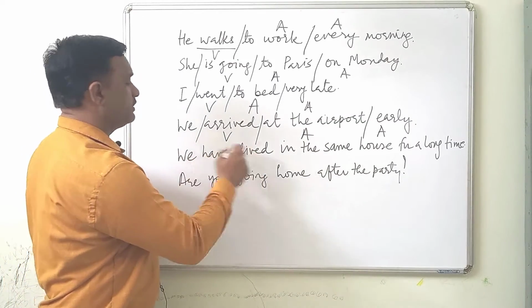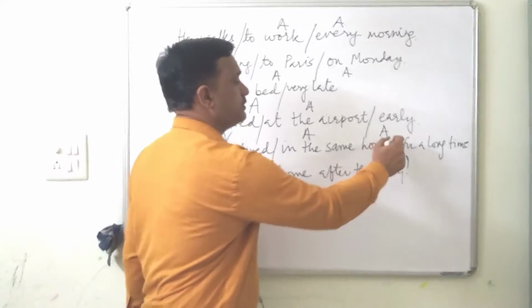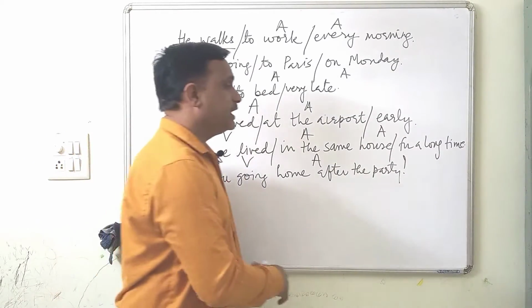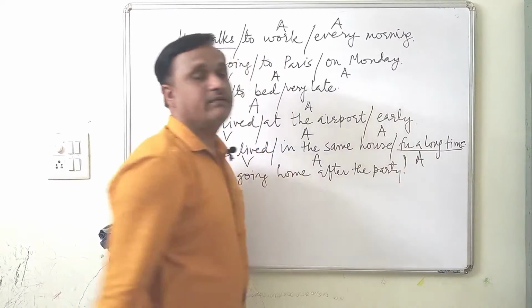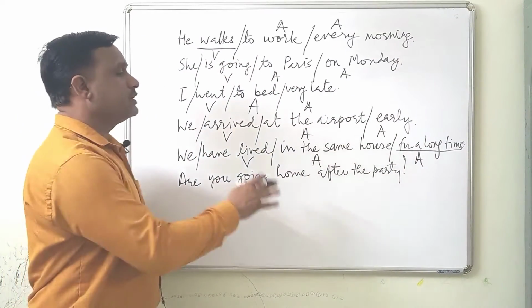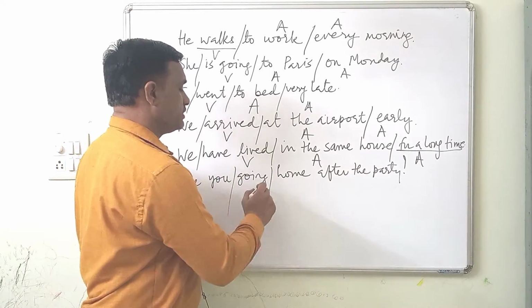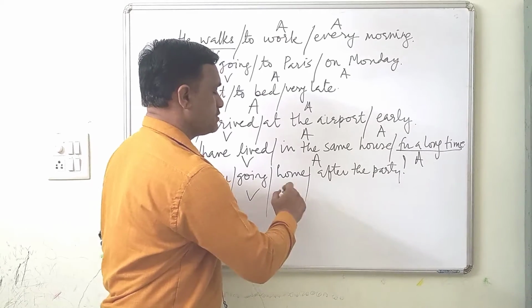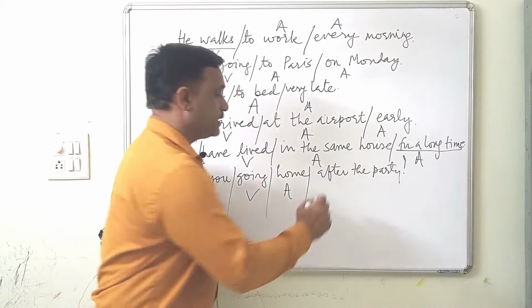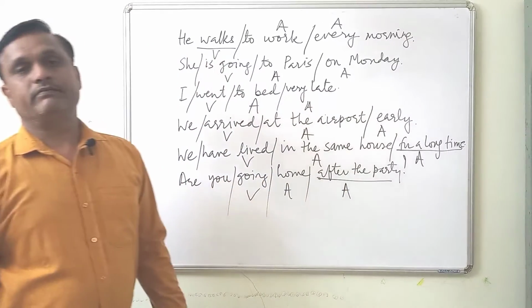We have lived. Have lived is the verb. In the same house is the adverbial of place, and for a long time is the adverbial of time. Are you going home after the party? Going is the verb. Home is the place, adverbial of place, and after the party is adverbial of time.